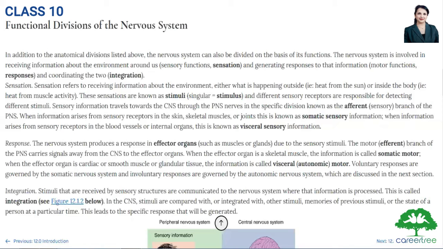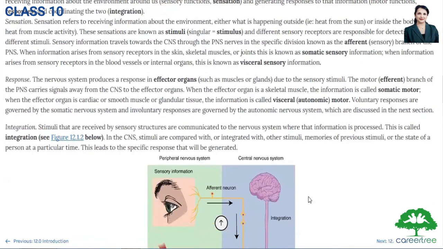Now, second thing is response. The nervous system produces a response in effector organs such as muscles or glands due to the sensory stimuli. The motor, that is, efferent branch of the PNS, carries signals away from the CNS to the effector organs. When the effector organ is a skeletal muscle, the information is called somatic motor. When the effector organ is cardiac or smooth muscle or glandular tissue, the information is called visceral autonomic motor.